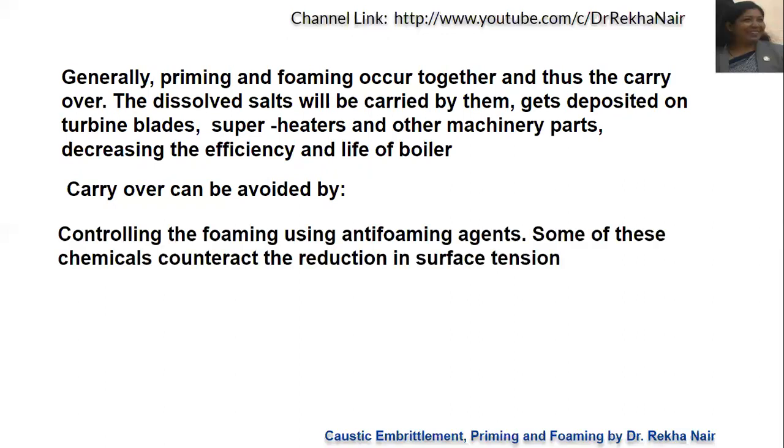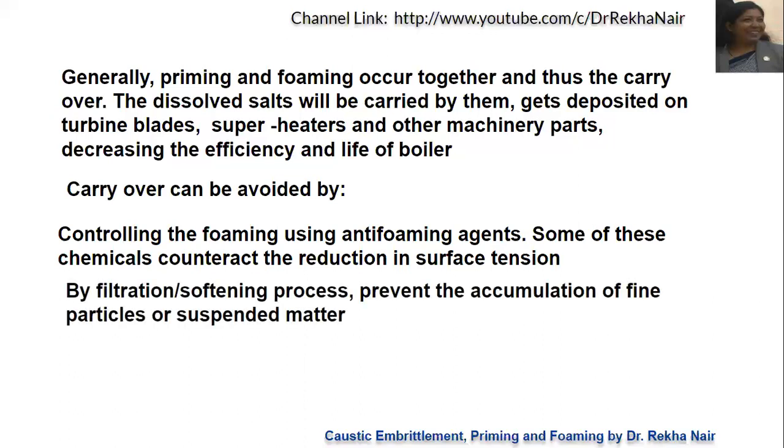Now carryover can be avoided by controlling the foaming using anti-foaming reagents. As I have already discussed, some of the chemicals will counteract the reduction in the surface tension, and if the surface tension is not reduced, there will not be any chances of lather formation.